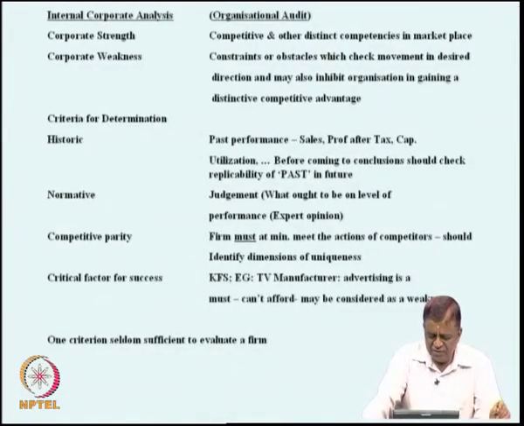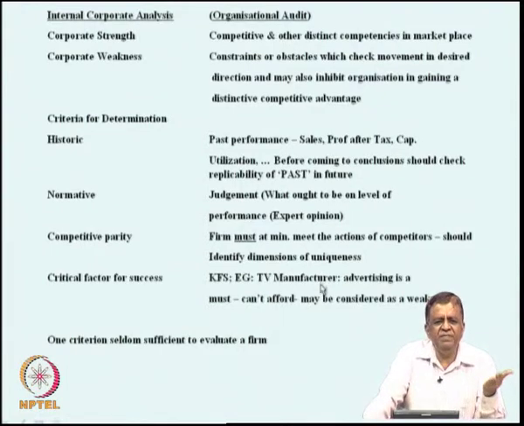Now, we look at what is called the critical factors for success. These are called CFS, sometimes also referred to as KFS. I referred to these ad blitzkriegs. Nothing amplifies this more than a product like the TV. So, you should advertise a product.